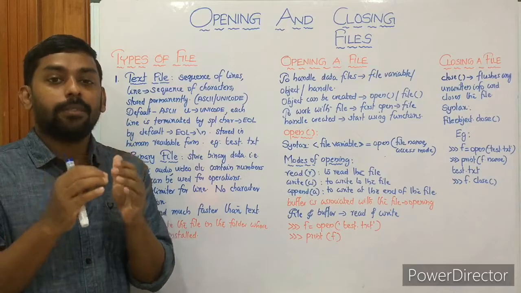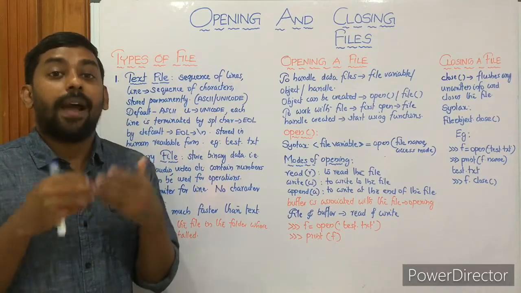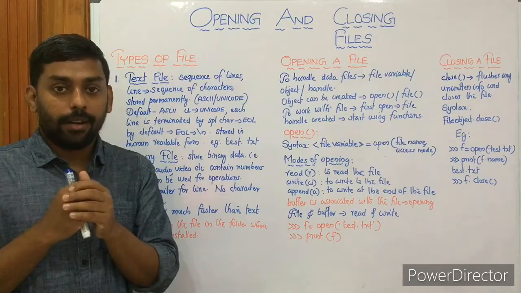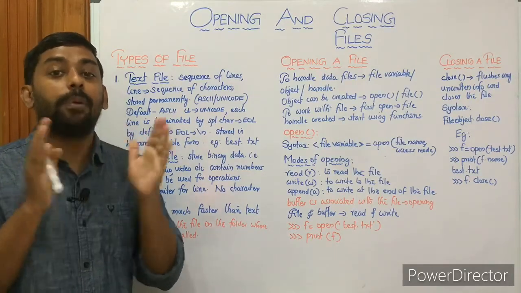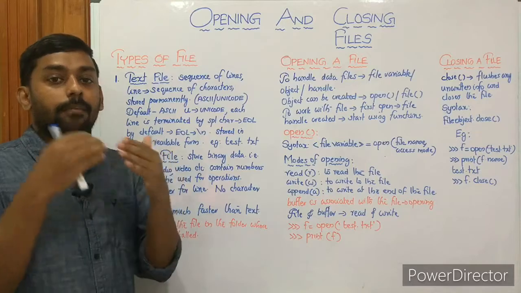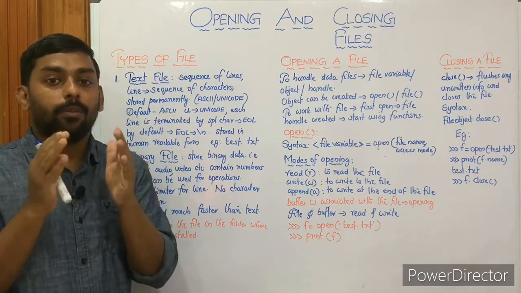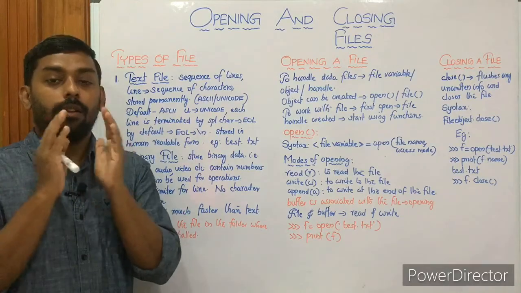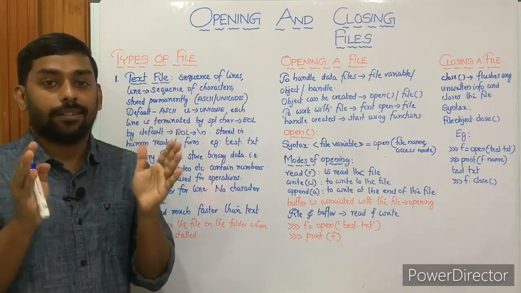That means here comes the importance of file handling. Files are part of secondary memory, so files are used for storing data permanently. A persistent program is a type of program that uses files. So we are going to do persistent programs, or programs that use the concept of files.